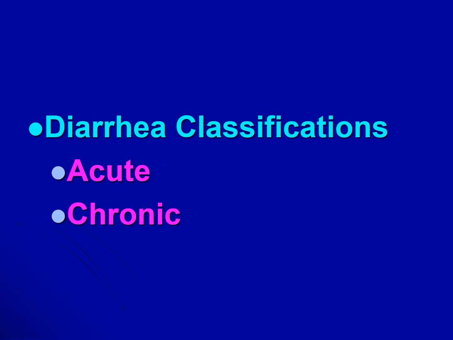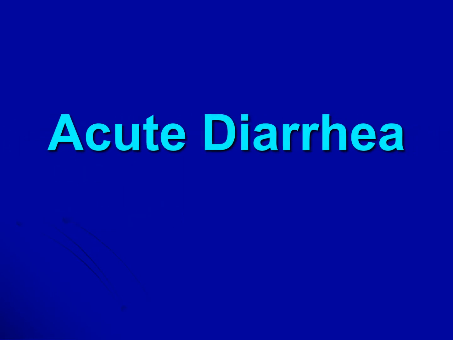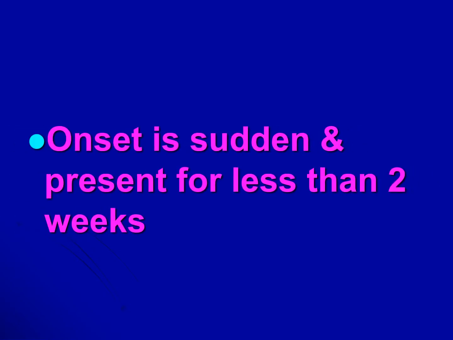Diarrhea classifications include acute diarrhea and chronic diarrhea. Acute diarrhea. With an acute diarrhea, the onset is typically sudden and it's present for less than 2 weeks. Acute diarrhea etiologies include infectious agents, bacterial toxins, drugs, or medications.